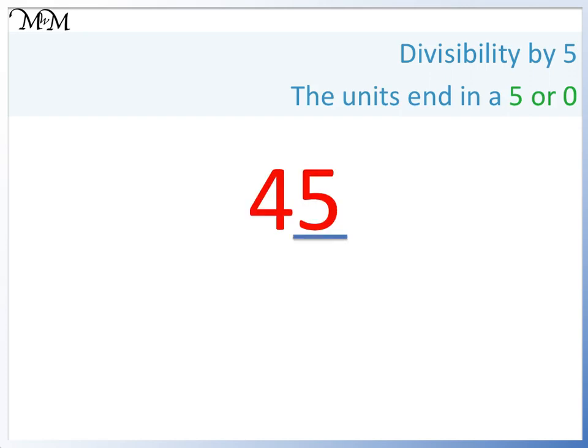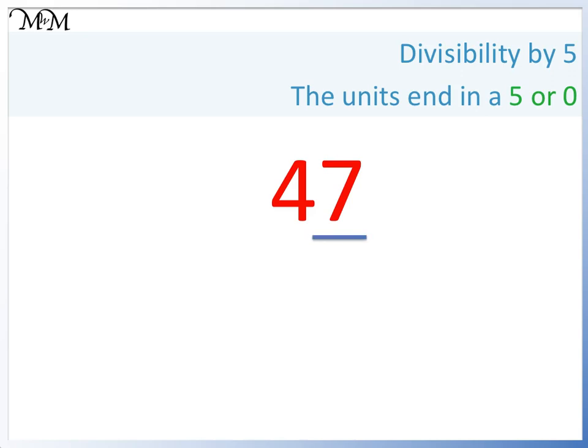For example, 45. It ends in a 5, so it is in the 5 times table, and it is divisible by 5. 47 does not end in a 5 or a 0.